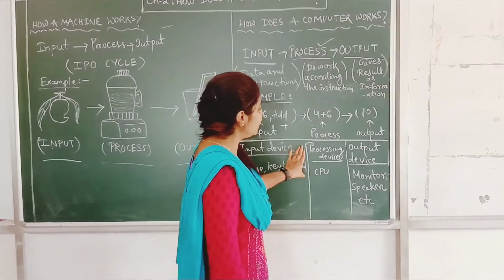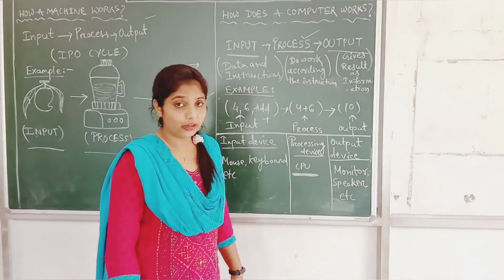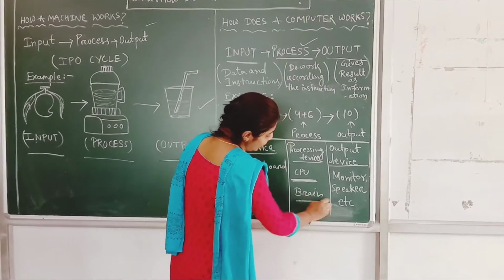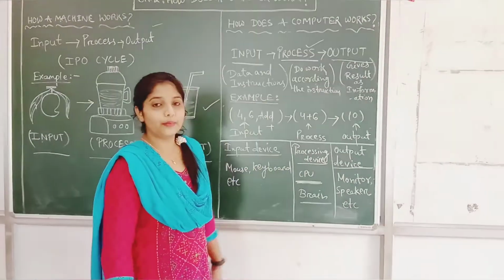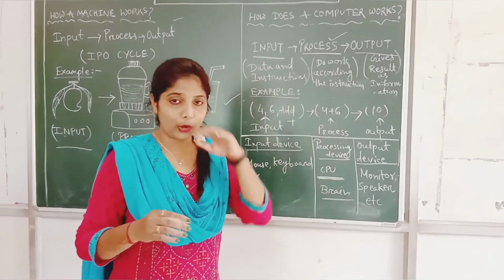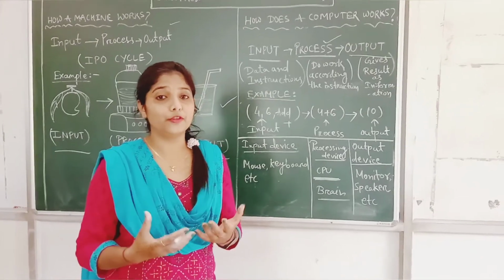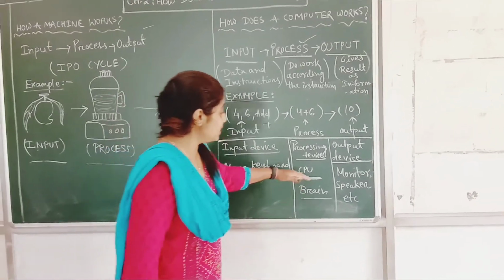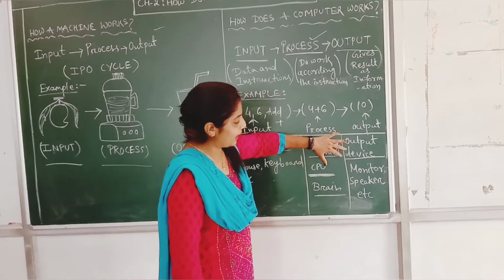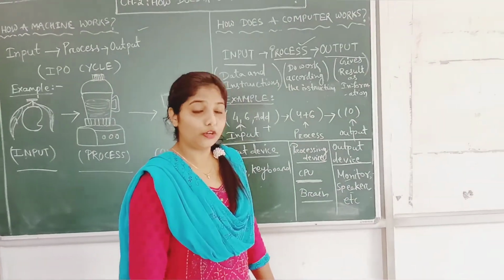Okay. Then come to the processing device. CPU, all of you know, CPU is what? CPU is the brain of the computer. All of you have your brain, or not? Like this, the computer has its own brain. That is your CPU. CPU means Central Processing Unit. So the computer thinks about all the work, what work should be taken. The decisions and the information are processed inside the CPU. Then the computer gives the result by using the output device. The output devices are the monitor and speaker. These are all output devices.